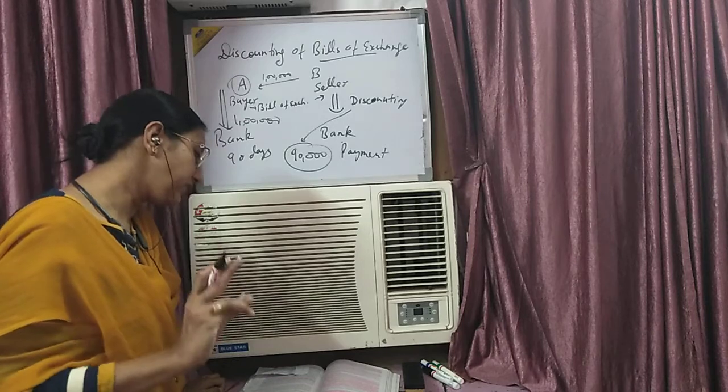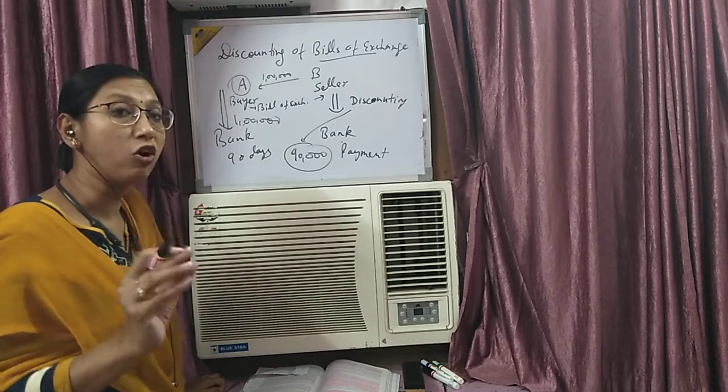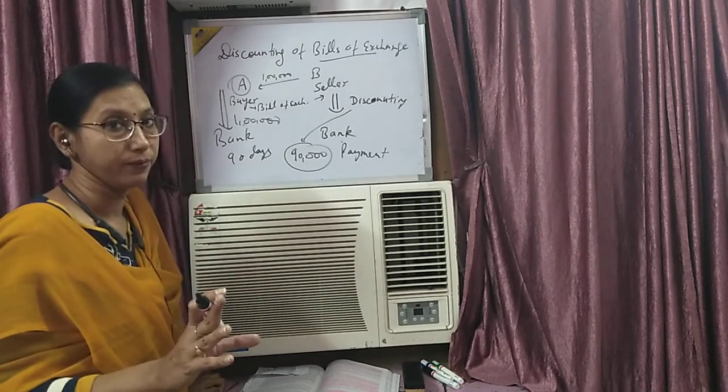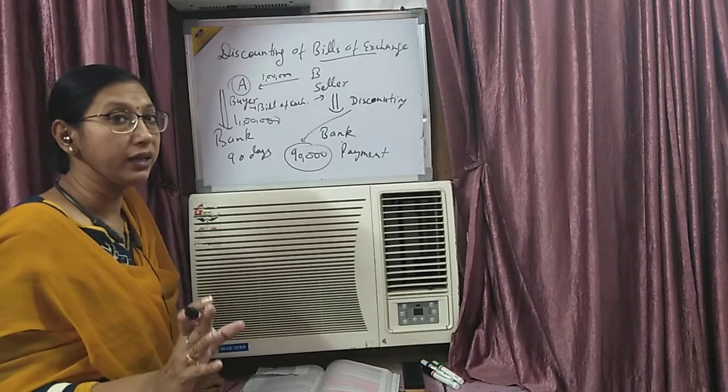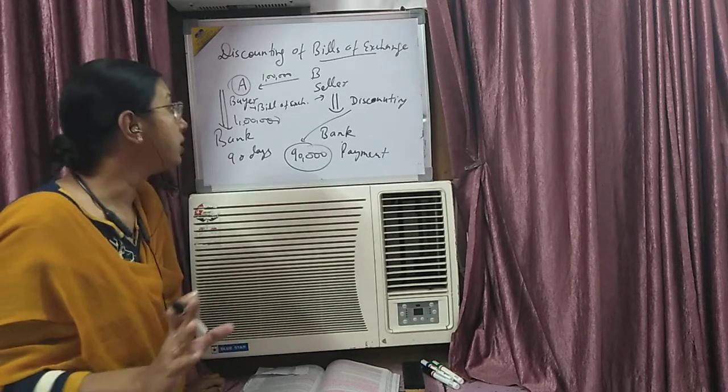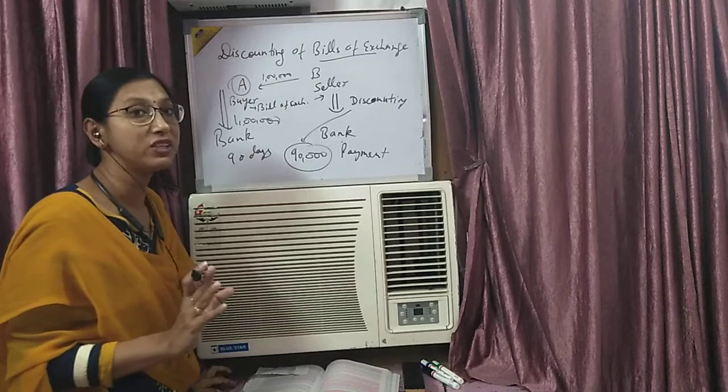Clear? So this is known as discounting of bills of exchange. I think now it is clear to you all.